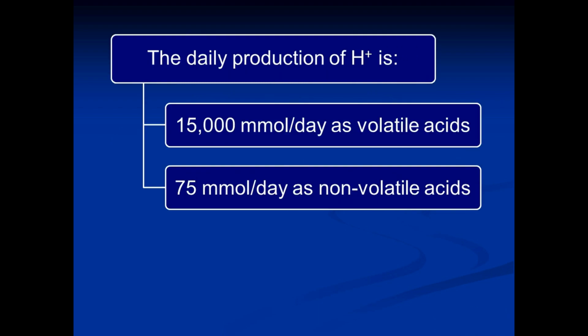If we look at the daily production of hydrogen ions in our body, it is partly in the form of volatile acids and partly in the form of non-volatile acids. But the formation of volatile acids is much more as compared to the formation of non-volatile acids. The daily production of hydrogen ions in the form of volatile acids is about 15,000 millimoles per day. The daily production of hydrogen ions in the form of non-volatile acids is about 75 millimoles per day. So this is a substantial amount.